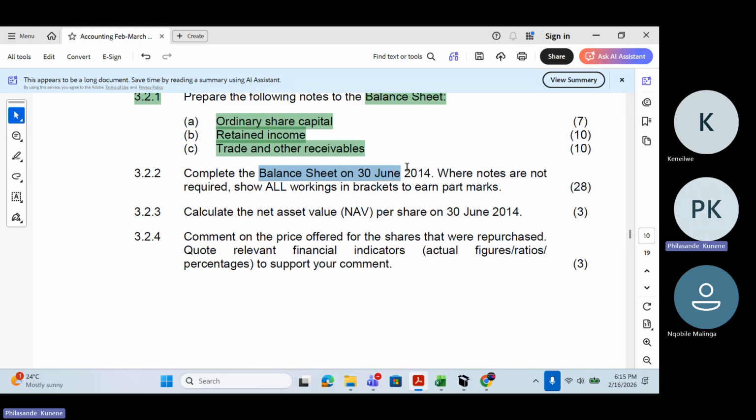3.2.2, let's see. Complete the balance sheet on 30 June 2014, where notes are not required. Show all workings in brackets to earn part marks, right?